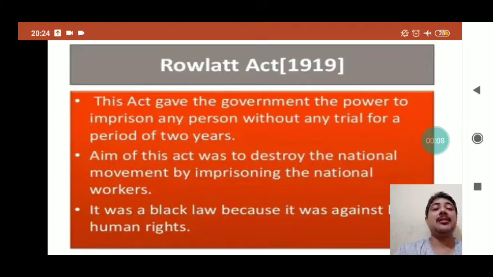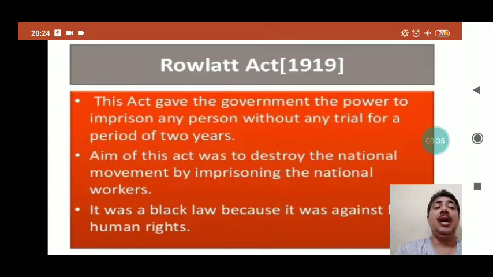So far, we discussed the concept of nationalism. We discussed how World War I created a negative impact on Indians. Thereafter, we discussed the methods that were adopted by Gandhiji, and finally the small movements that were created by Gandhiji to pressurize the Britishers. Now we'll try to understand the mass movement, how the mass movement like non-cooperation movement started